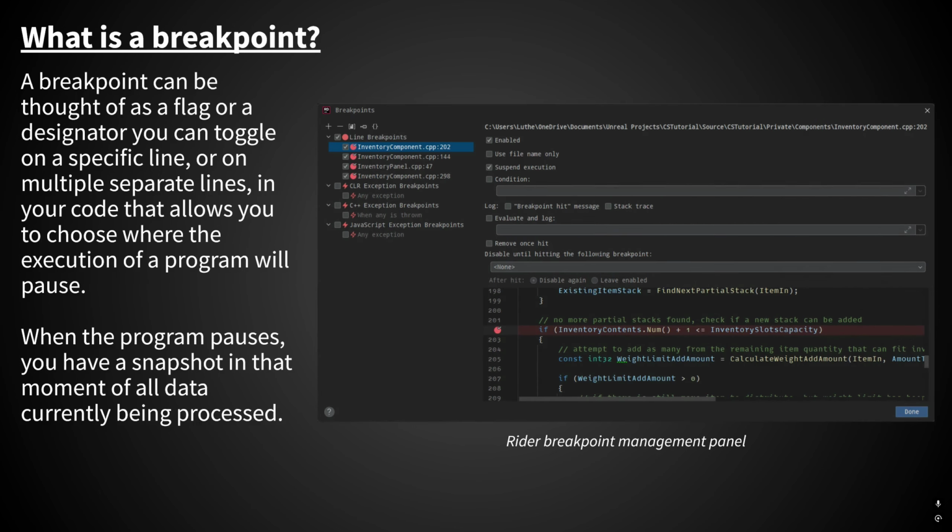This is a screenshot of the Rider Breakpoint Management panel. Both Rider and Visual Studio have a panel like this that allows you to view and edit all your breakpoints in a single location, so that's a really nice convenience.